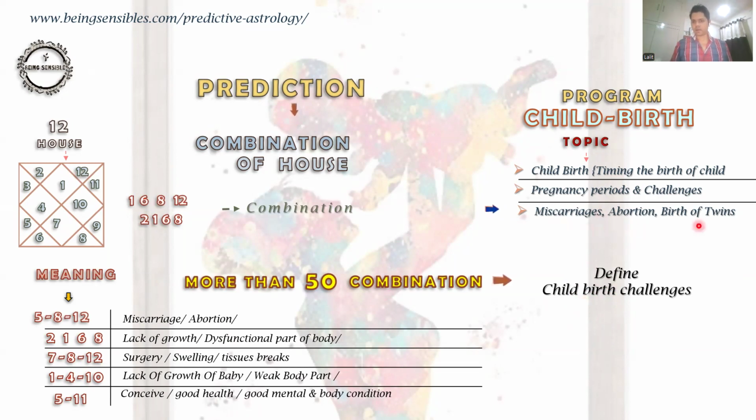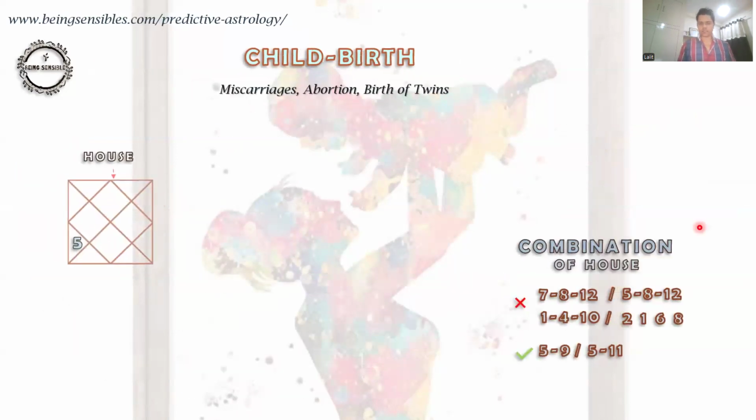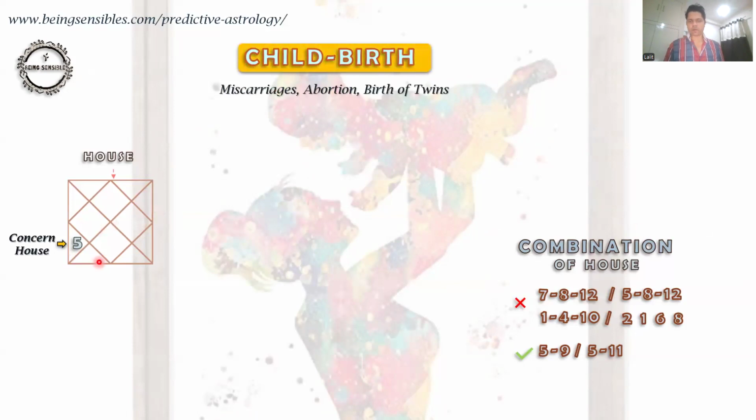I'm picking miscarriage, abortion, and birth of a twin child. While analyzing the birth chart, the 5th house is the very concerned house in astrological terms, and it also helps to understand the bonding between mother and child.